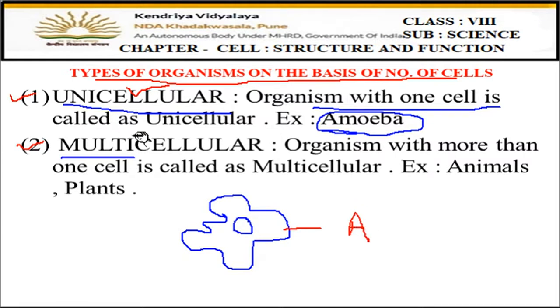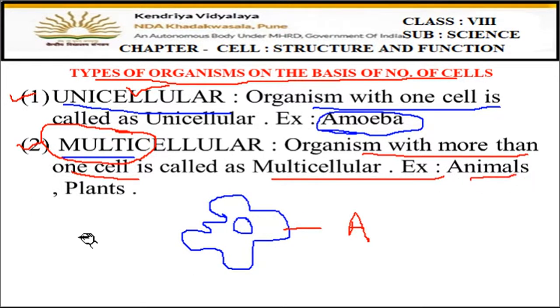Okay. Then what is the meaning of multicellular? Multicellular means when the organism has more than one cell. Many cells when they are present, it is called multicellular. For example, animals, plants. Plants are such a huge structure, and a lot of cells are present in it. That's why it is multicellular. Now, suppose human body. Human body is made up of millions of cells. Okay, that's why we all are multicellular. So unicellular means having one cell in the body. Multicellular means organisms having more than one cell, or many cells. Then they are called multicellular.